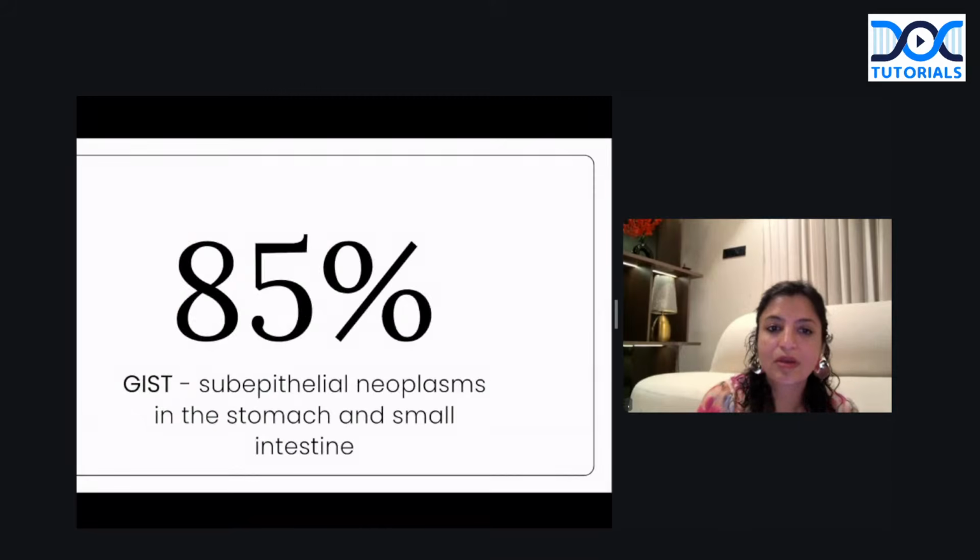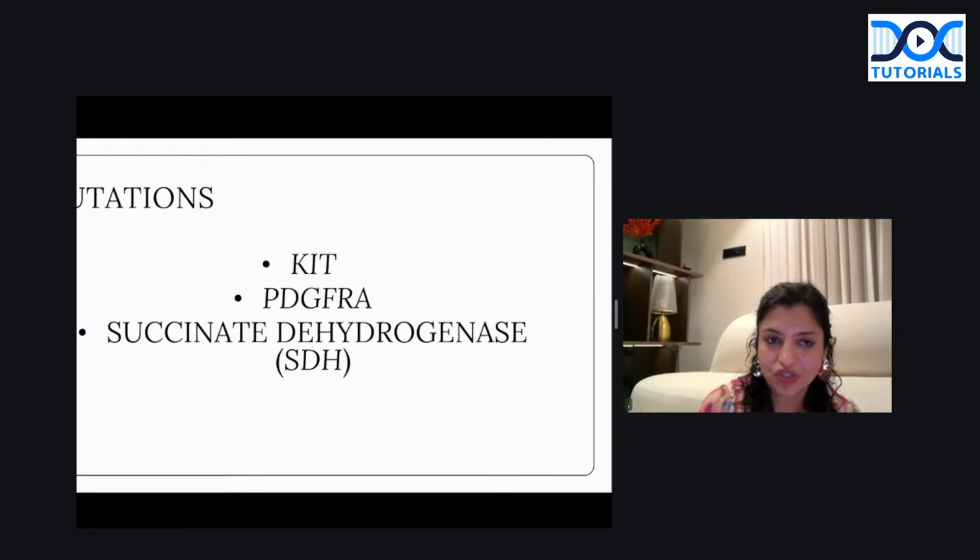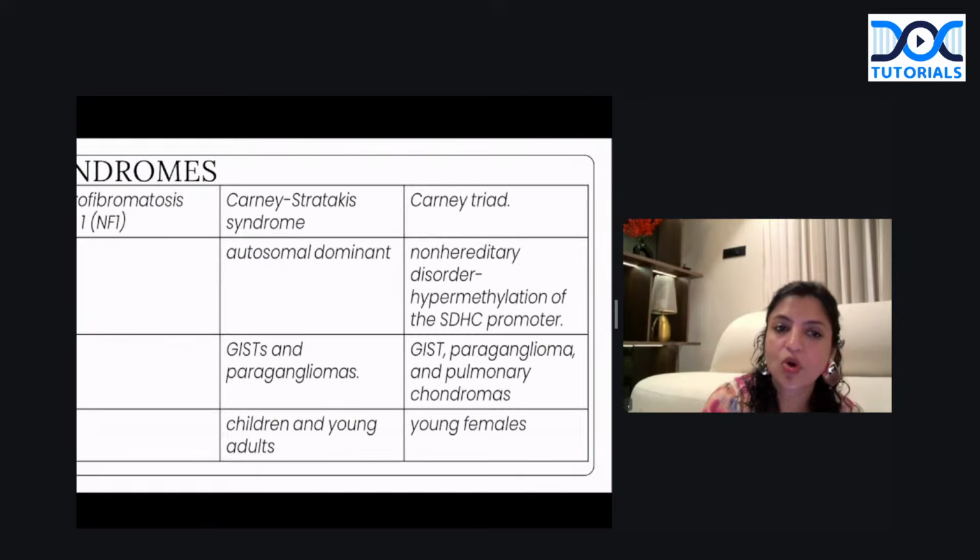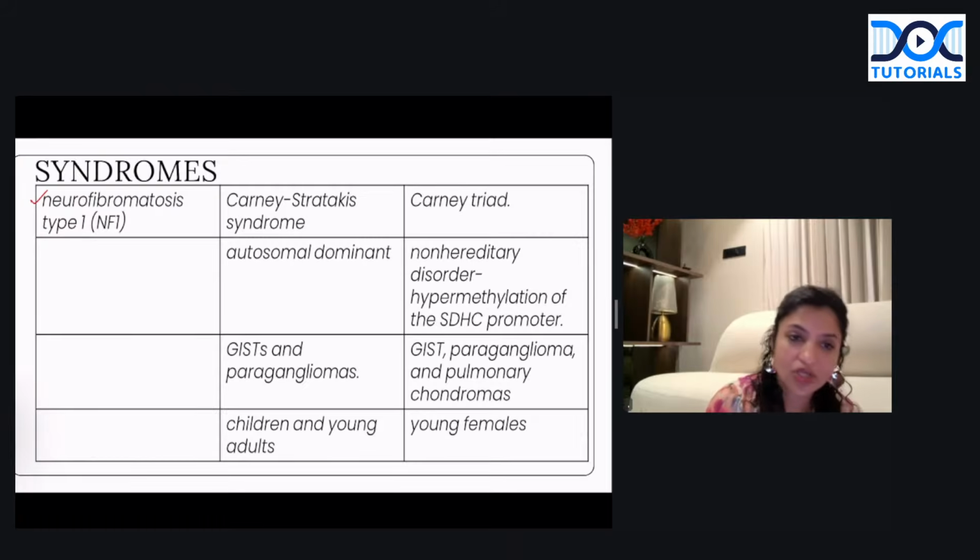Okay. Now, remember when we talk about GIST, 85% of them usually arise either in the stomach or the small intestine. Although they can occur at other sites also, 85% is a huge number which occurs basically in stomach and small intestine. Whereas when we talk about mutations in GIST, there are very particular mutations, that is KIT, PDGFRA, and succinate dehydrogenase mutation. SDH mutations are very common in the pediatric age group, and these are the typical enzyme mutations found in GIST. Whenever we talk about syndromes associated with GIST, remember they are typically associated with NF1 mutation, which you have to remember.